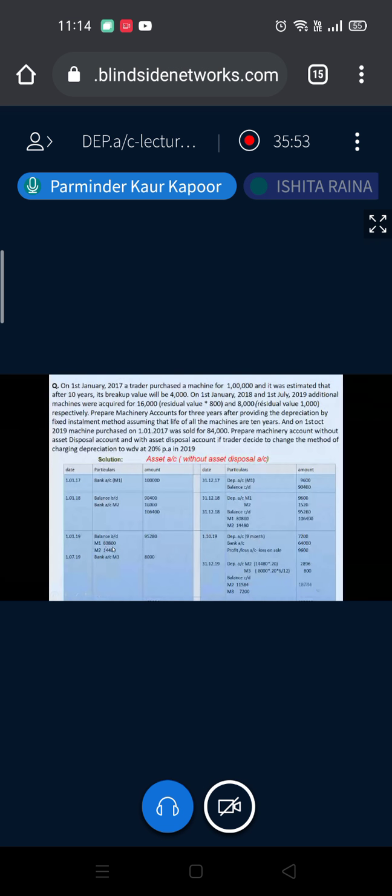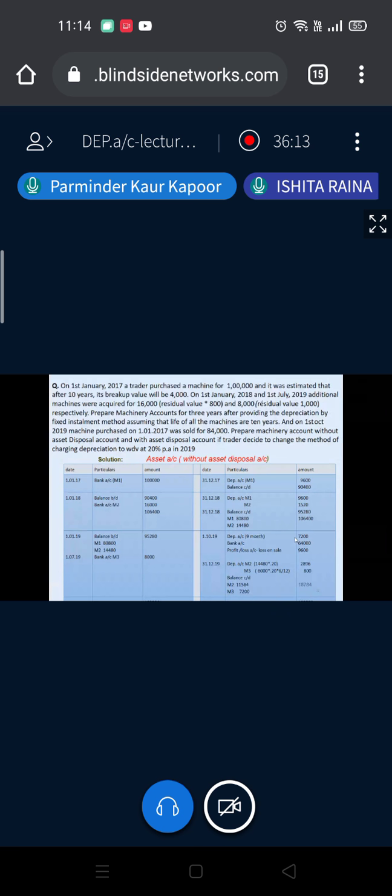So the book value of M1 is 80,800. So 20% of 80,800 for 9 months you will be charging as depreciation here, and then compare your net book value with your sale price to work out your profit and loss. So the point is, only the date is relevant.